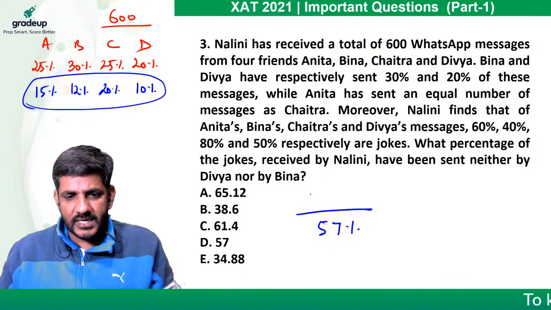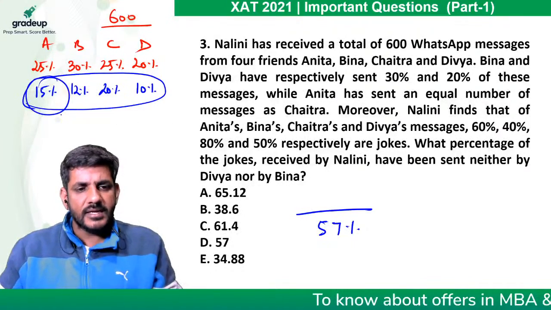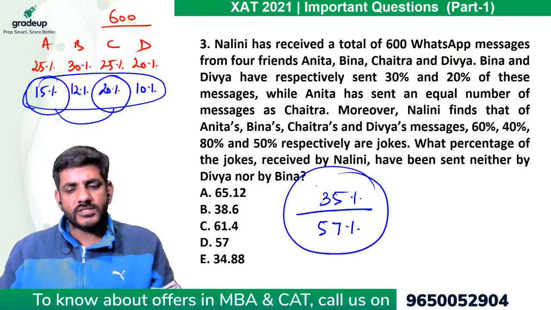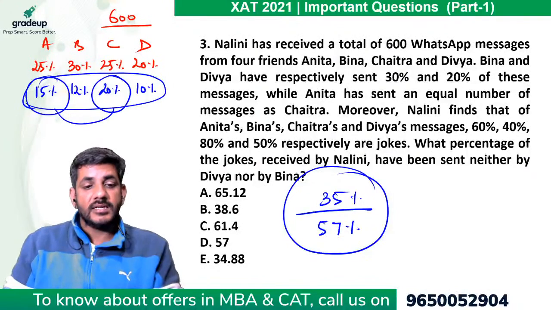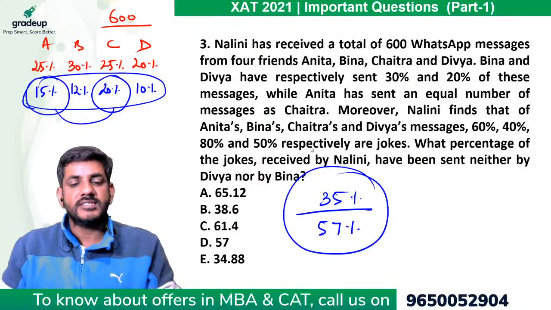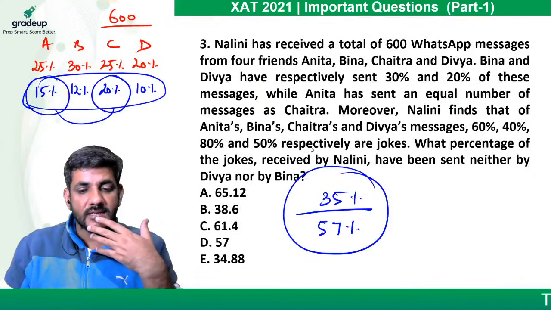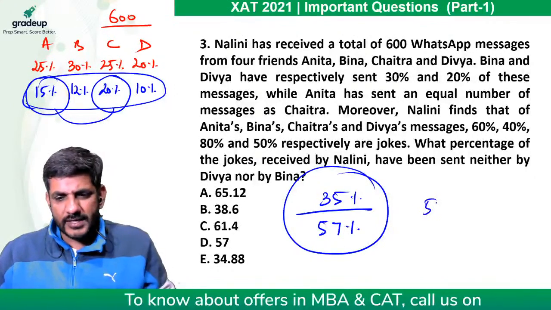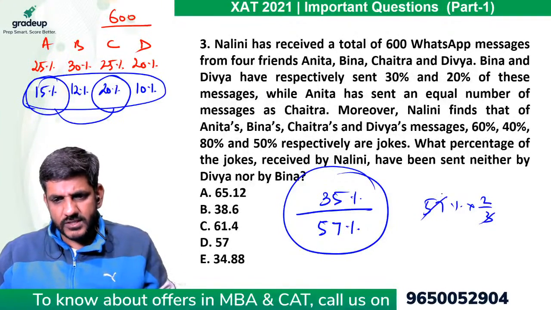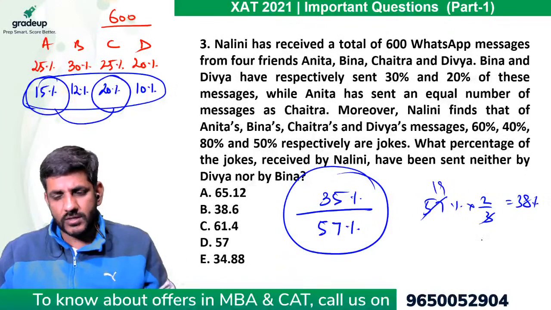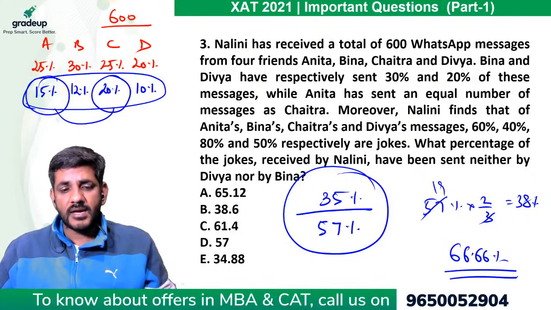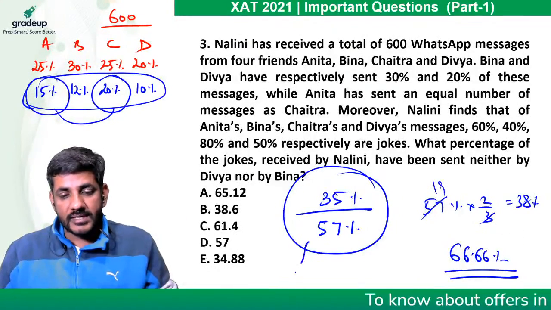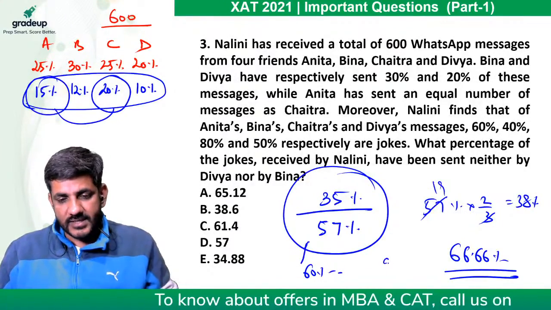Out of which, how many have been sent neither by Divya nor by Bina? That means either by A or by C, which is 35%. So basically the question is asking that 35% is what percentage of 57%? See, if I calculate 2/3 of this, 2/3 of 57 will come out to be 38%. 2/3 is 66.66. So my answer is smaller than 66.6. And if I calculate 60% of this 57, 6 sevens are 42 and 34.